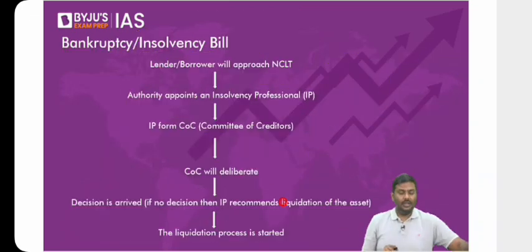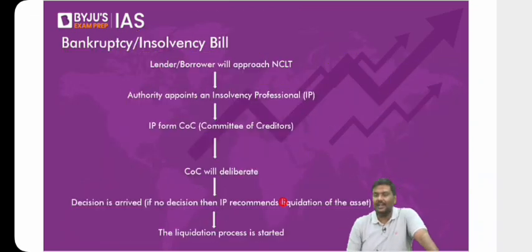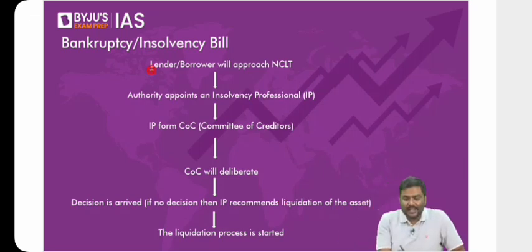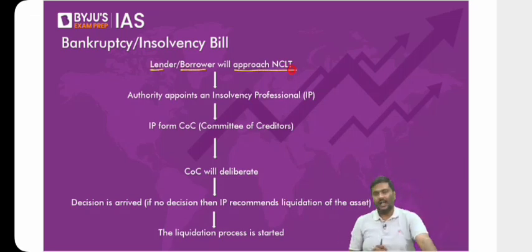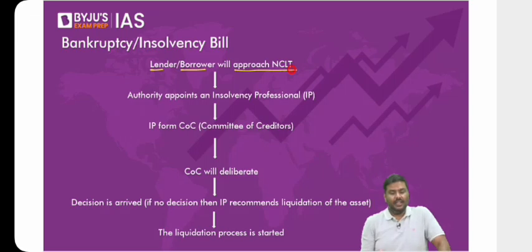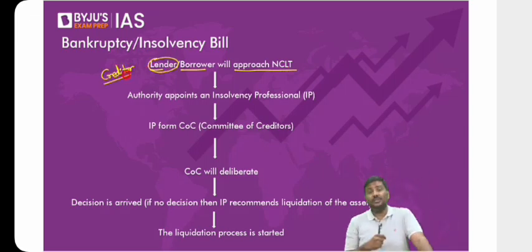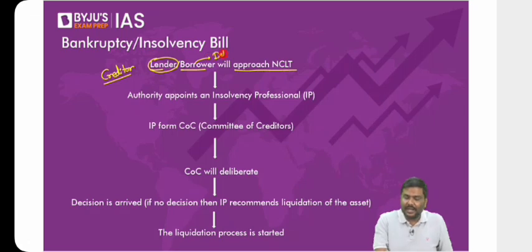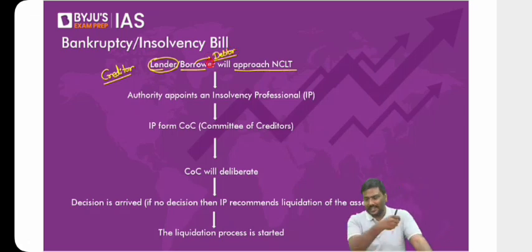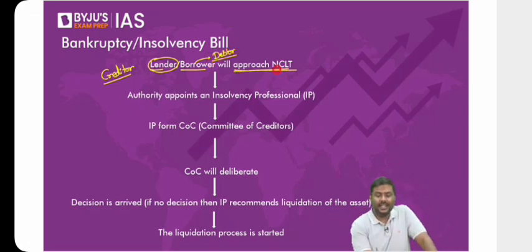Okay. Now, what is the process? How will the sales be conducted? Let's go step by step. Step number 1, either the lender or the borrower will approach NCLT. Now, rather than using the term lender, can I use the term creditor here? And rather than borrower, can I use the term debtor? So, either the lender, that is the creditor, or the borrower, or the debtor, can approach NCLT and file an application.